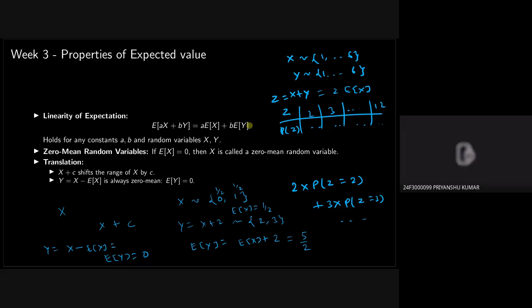In the table above where you have x and y, why have we ignored one? Since z equals x plus y, what is the minimum value that z can take? What is the minimum value that x can take? It can take a minimum value of 1. Y can take a minimum value of 1. So 1 plus 1 is 2. Thank you, sir.